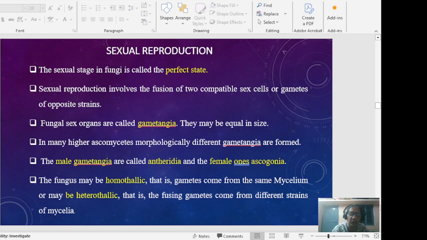The fungus may be homothallic, that is, the gametes come from the same mycelium, or heterothallic, where the fusing gametes come from different strains of the mycelium.